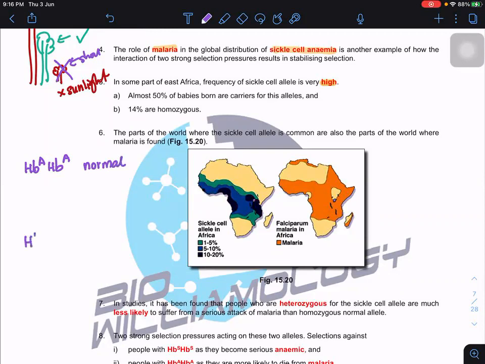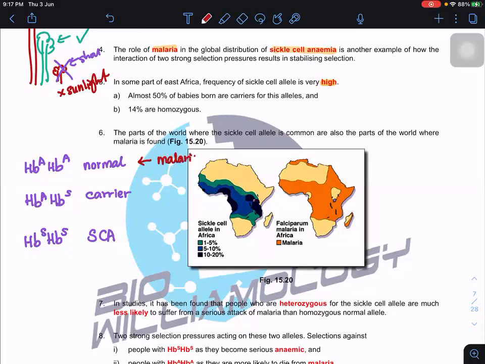A person with HbS HbS has sickle cell anemia. So these are the two extreme groups, and the intermediate will be HbA HbS, where they are carriers. So what will happen here is the first extreme, the normal, they are susceptible to malaria.